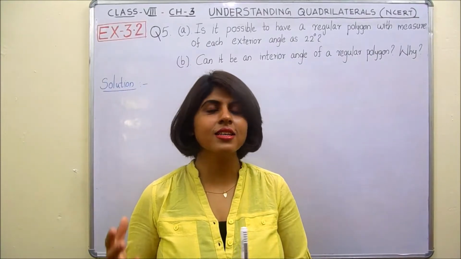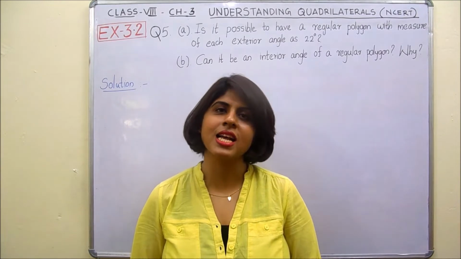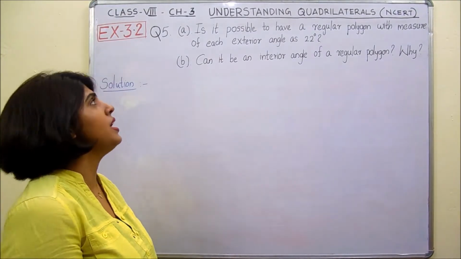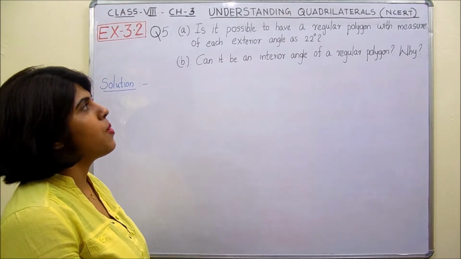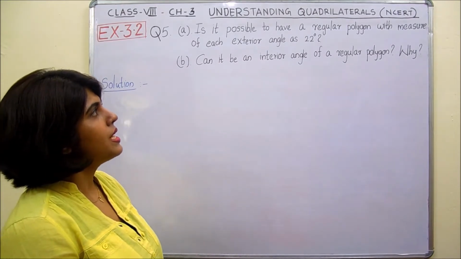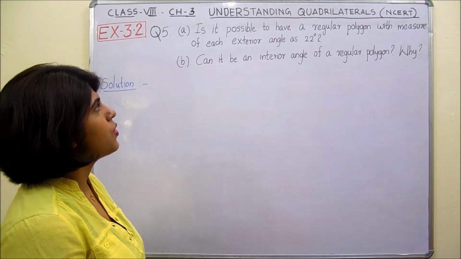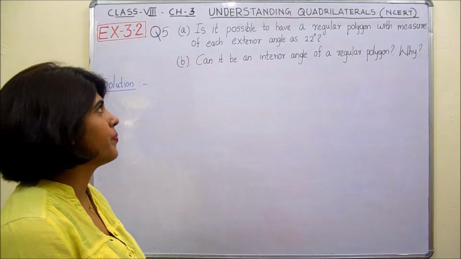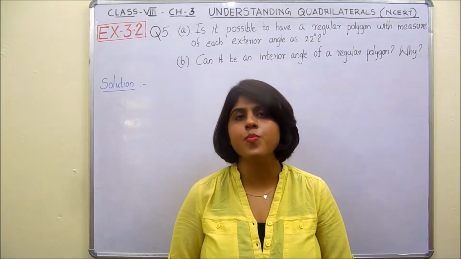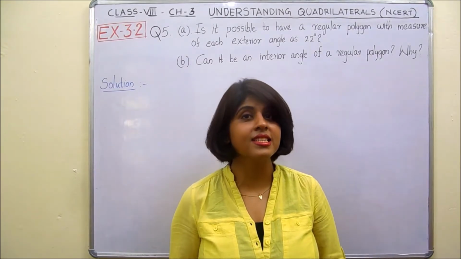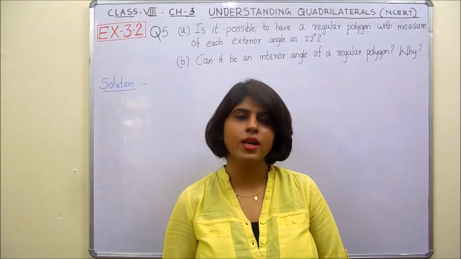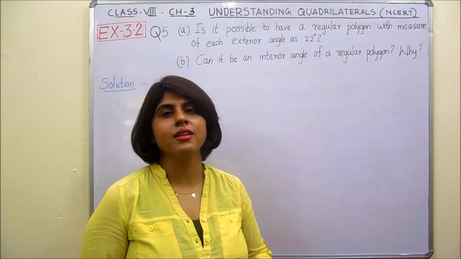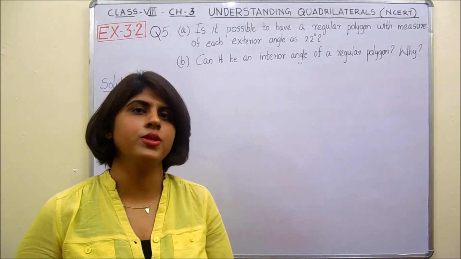Let's start solving question number 5 of exercise 3.2. In this question there are two parts, A and B. First question: is it possible to have a regular polygon with a measure of each exterior angle as 22 degree? We know a regular polygon is a polygon having all of its sides and all of its angles equal, right? So here it is given that each exterior angle is 22 degree.